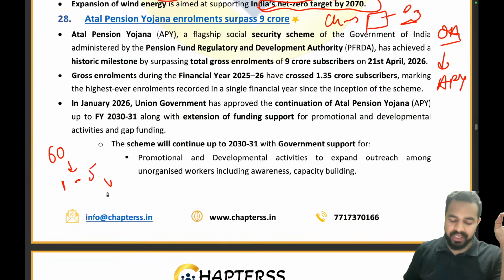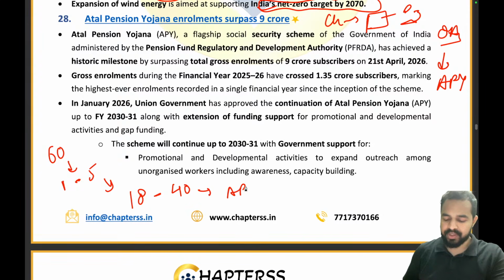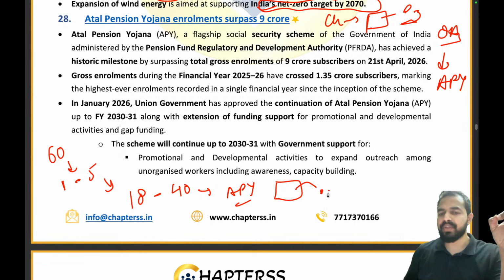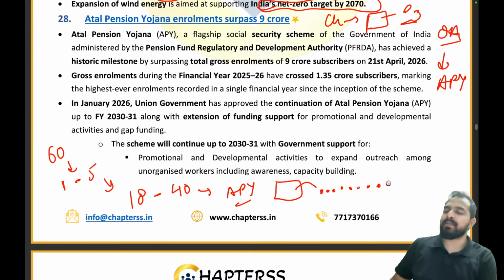And there is some age criteria also, that who will be eligible for this. So basically, my dear friends, the people who are between 18 and 40 years of age can participate in the Atal Pension Yojana. They will contribute some amount in that piggy bank, and when they turn 60, the Government of India will say that okay, your piggy bank is full. Now in terms of pension, we will provide you some amount every month, but the maximum limit will be rupees 5000, and the minimum limit will be rupees 1000,